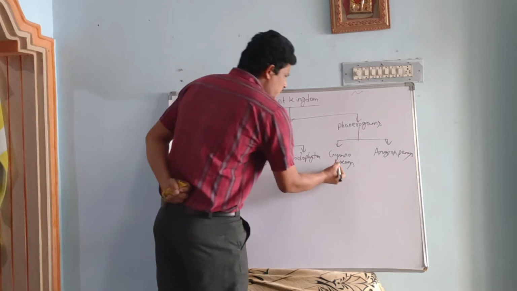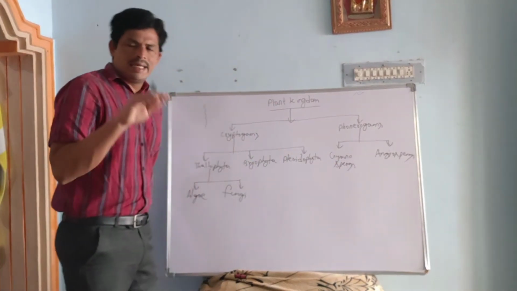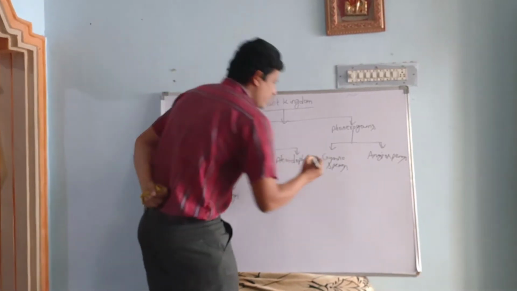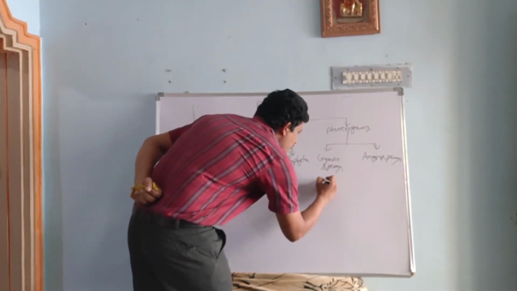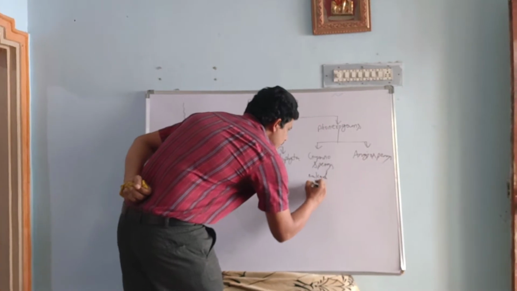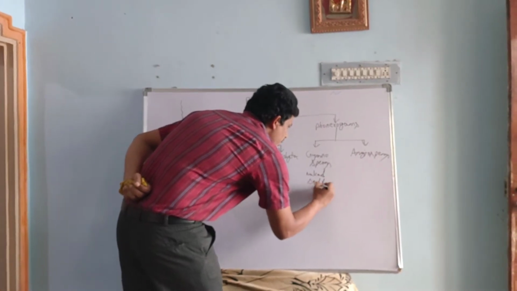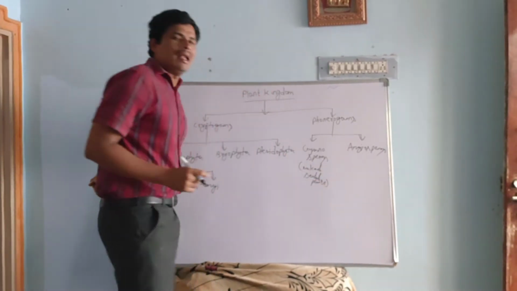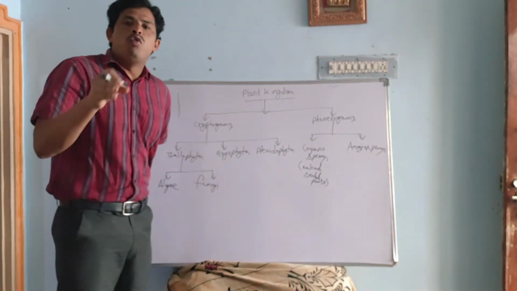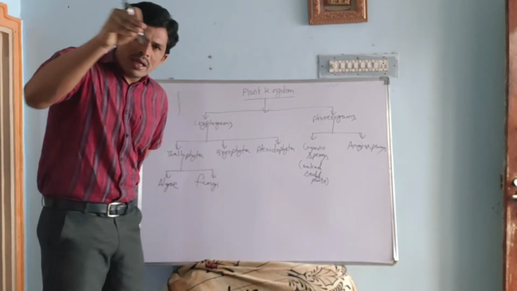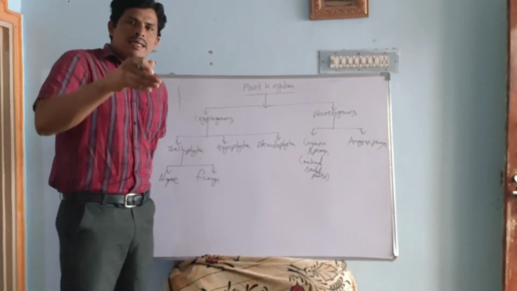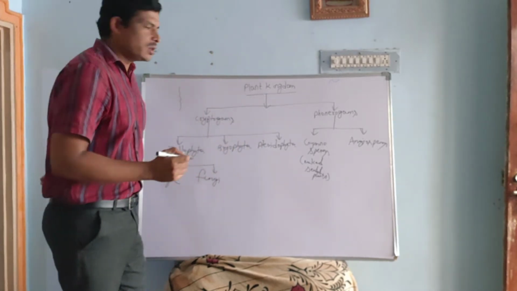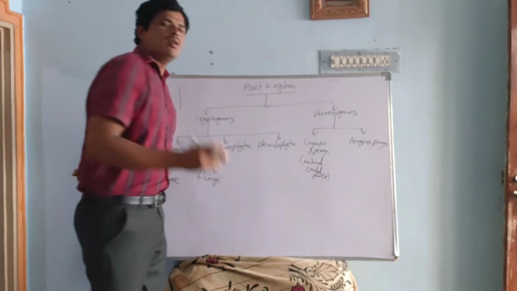These plants produce seeds. Gymnosperms produce seeds, but the seed coat is absent, meaning naked seeded plants. Gymnosperms are called naked seeded plants, fruitless seed-bearing plants. And here the seed coat is absent.